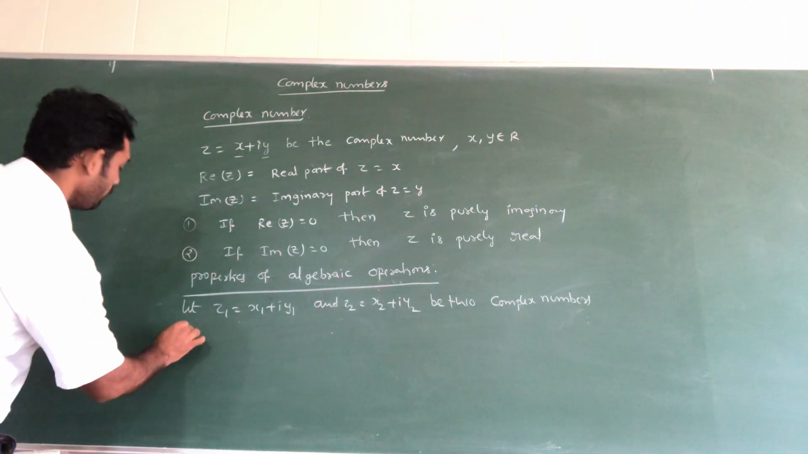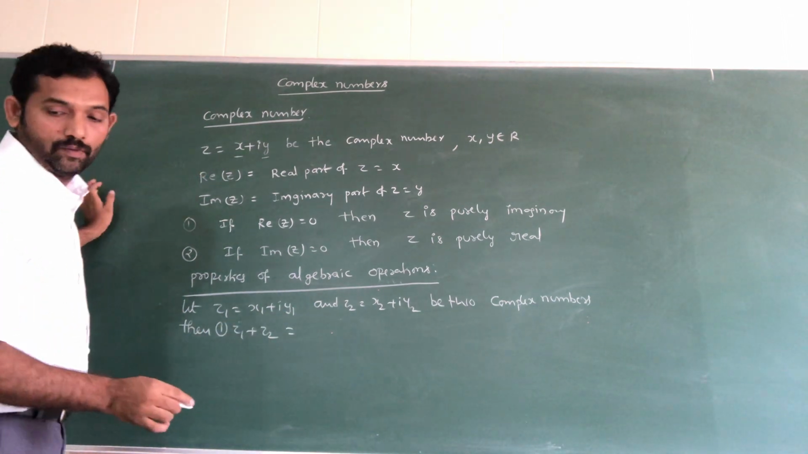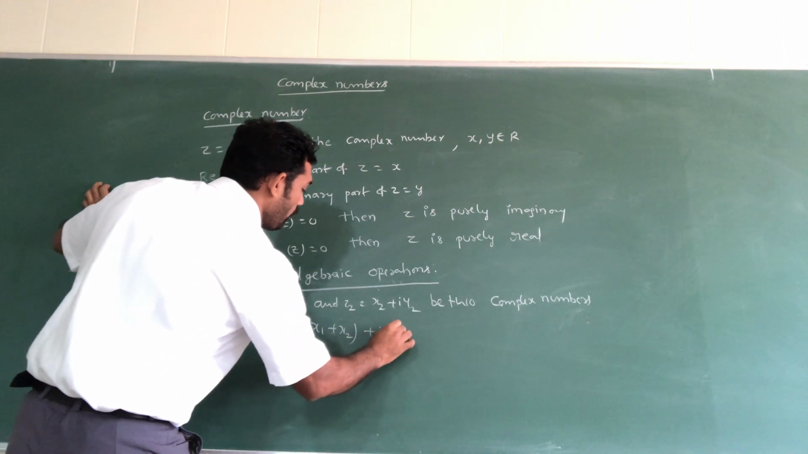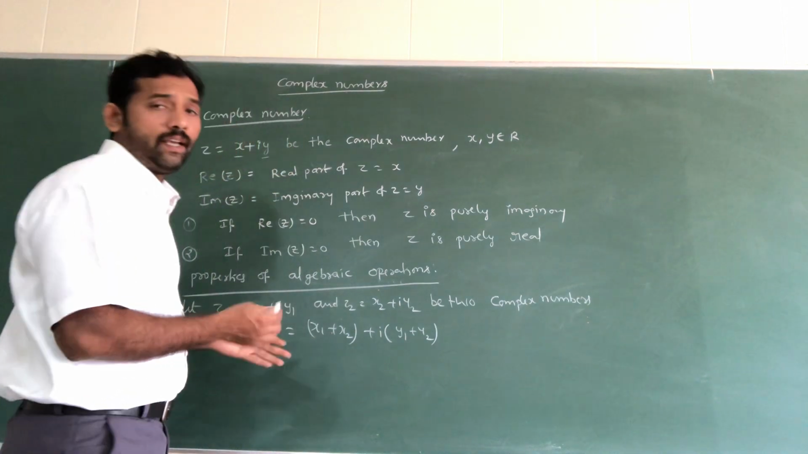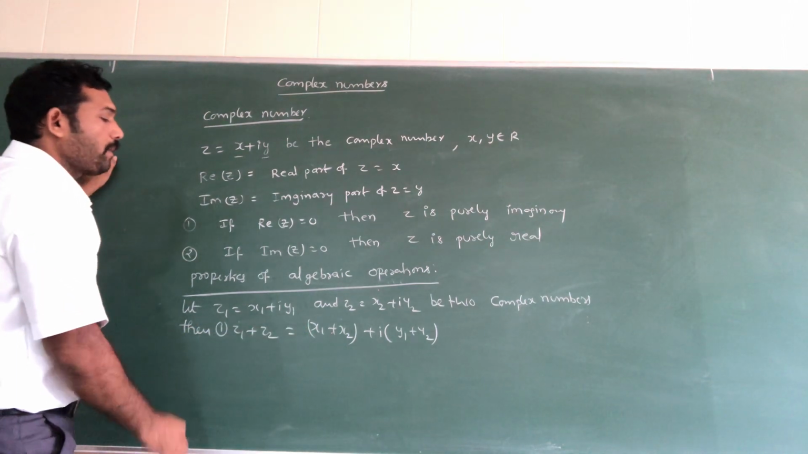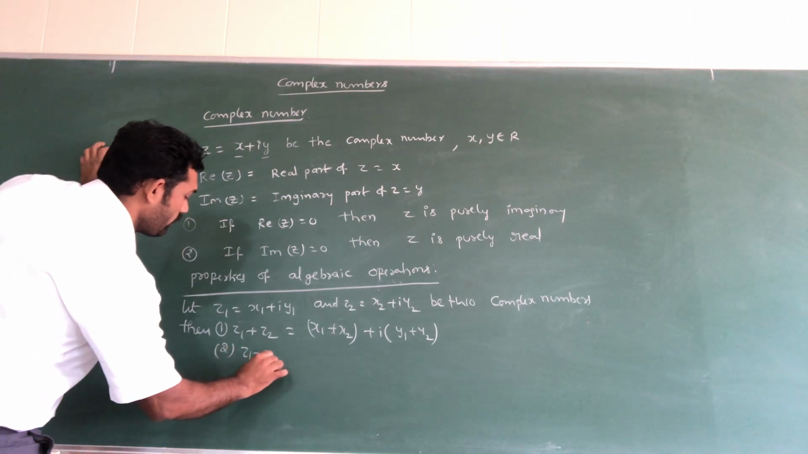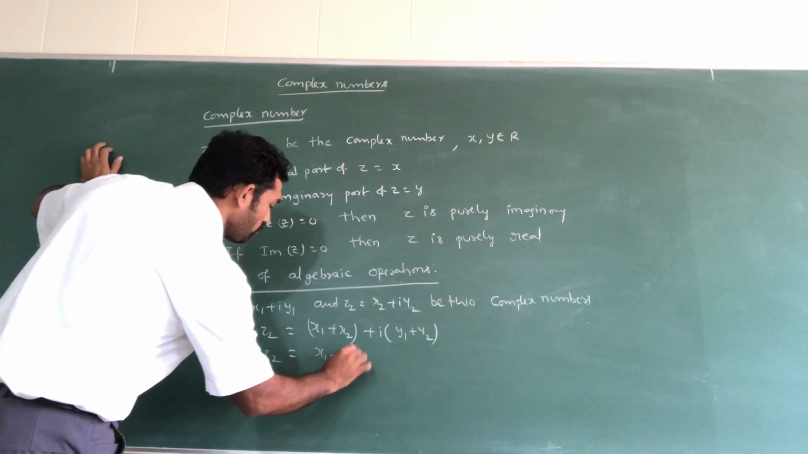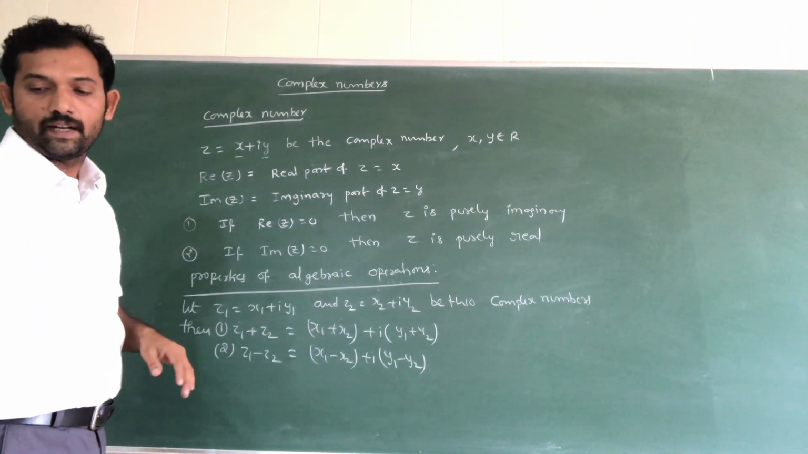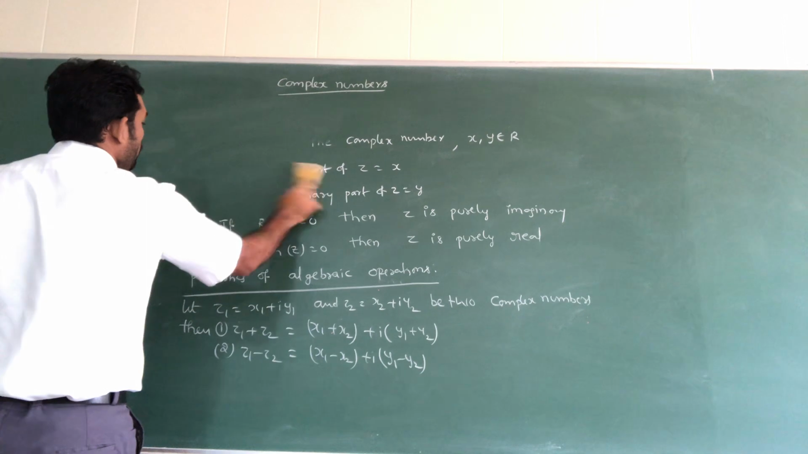So then, first point, z1 plus z2 is equal to x1 plus I of y1 plus y2. Already everything is explained in theory, so I will write it directly. So z1 plus z2 means x1 plus x2 plus I of y1 plus y2. Next, second point, z1 minus z2 is equal to x1 minus x2 plus I of y1 minus y2. Understand?